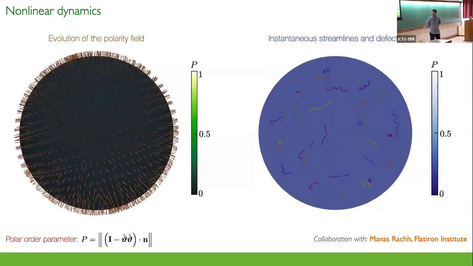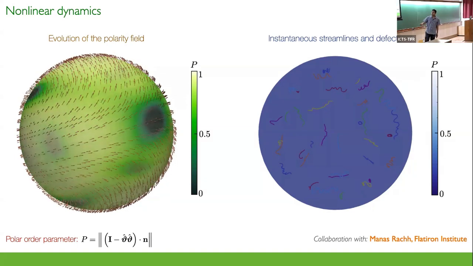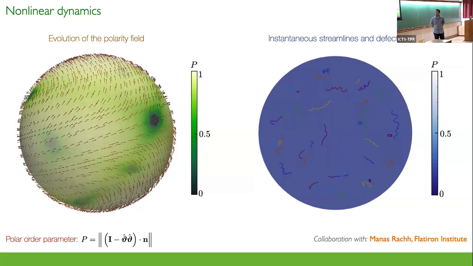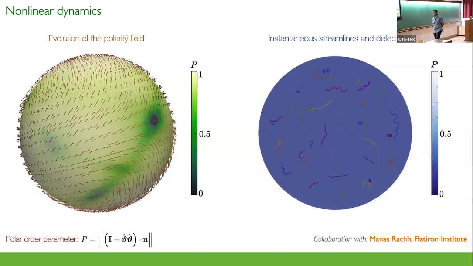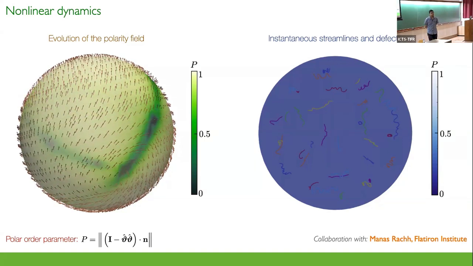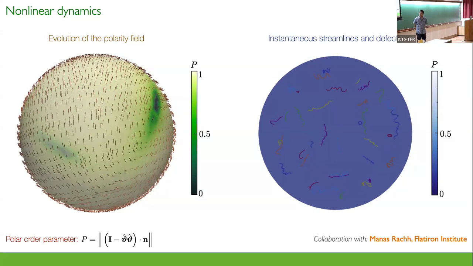You can simulate the equations, and that's what I'm doing over here. I've color-coded the surface of the sphere by an order parameter, which is close to 0 when things are pointing radially inward and close to 1 when things are aligned. If I let this system go, then immediately you see formation of these aligned regions. You see the emergence of topological defects. That's a consequence of the hairy ball theorem. And then these defects interact, these aligned regions interact, they coalesce, and you end up with two +1 defects sitting on the two poles of the sphere.